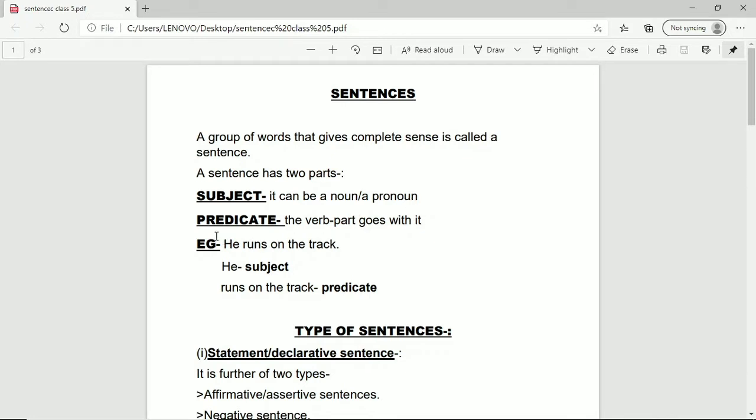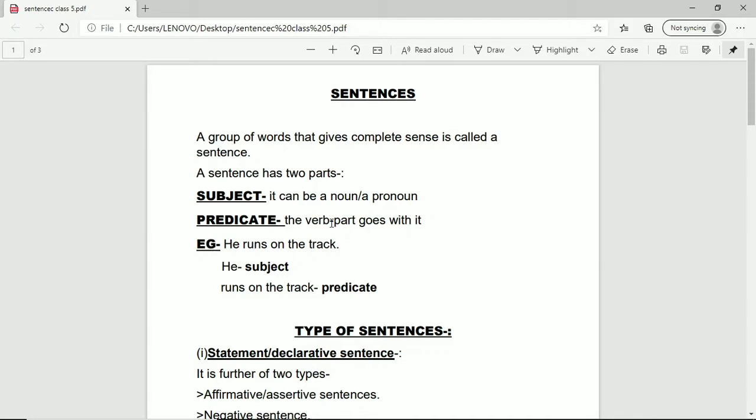Now the next, predicate. The verb part goes with it. Students, we can say that a sentence is always made up of a subject. We may have two subjects, we may have more than two subjects, right? So, a sentence is made up of a subject and predicate. And how are you going to identify the two parts?